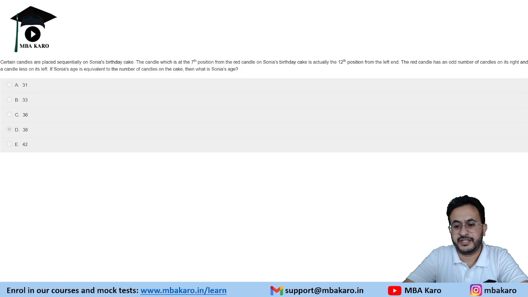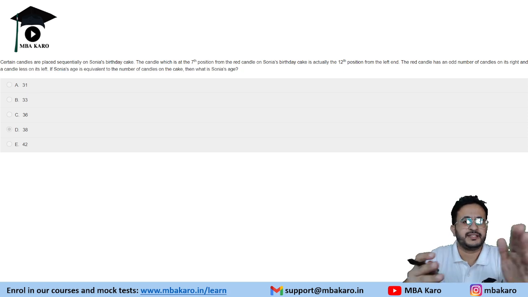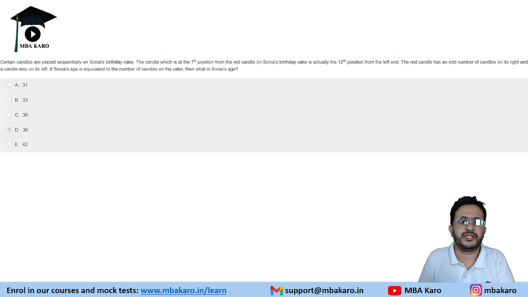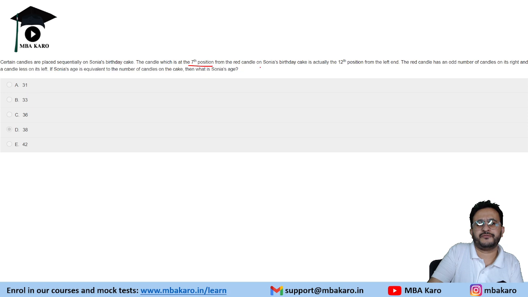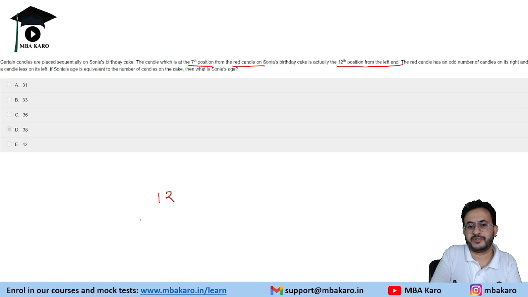Next question is based on sequence of items. It says that there are certain candles placed sequentially on Sonia's birthday cake. The candle which is 7th position from the red candle on Sonia's birthday cake is 12th position from the left. So this is 12th from the left.